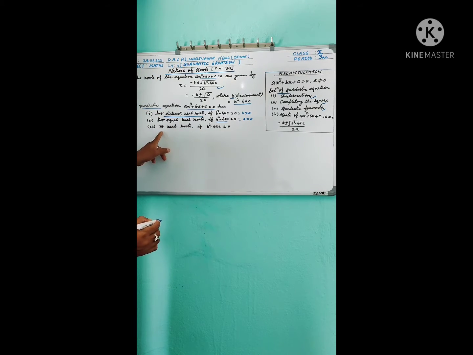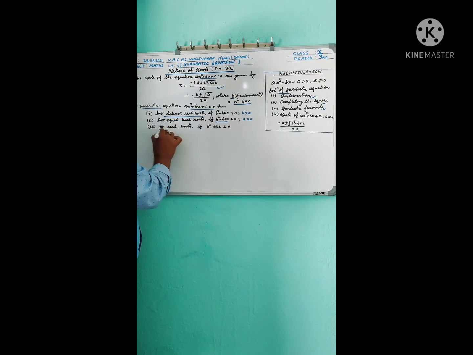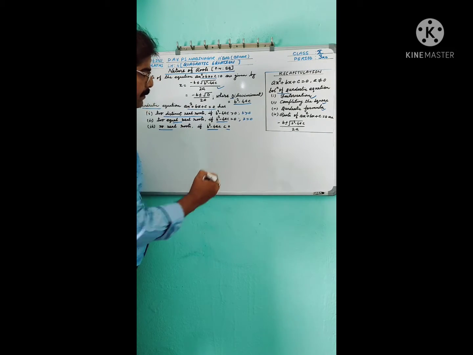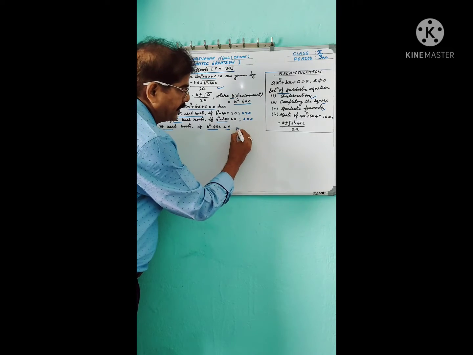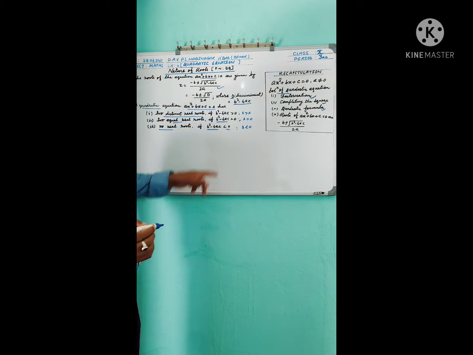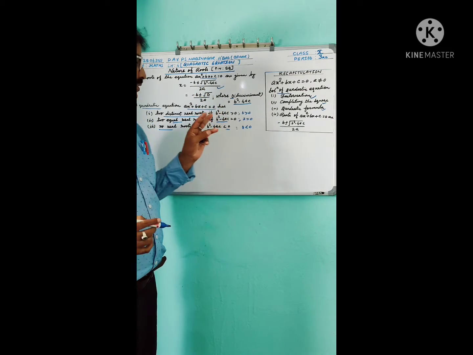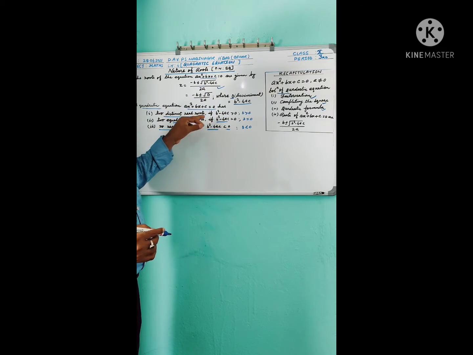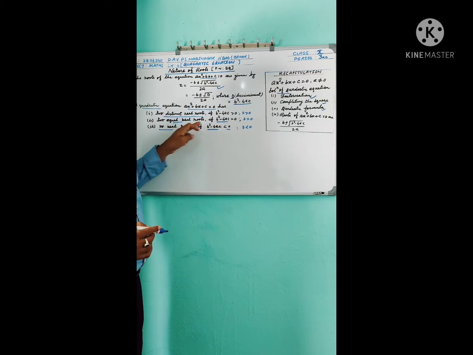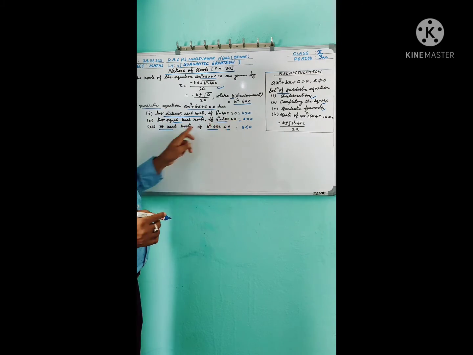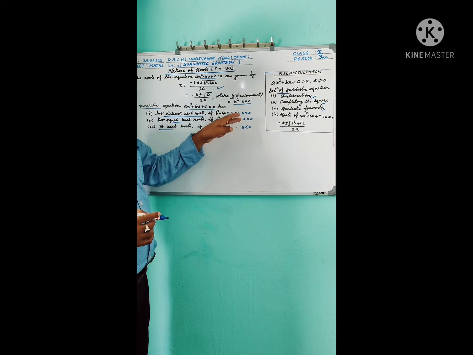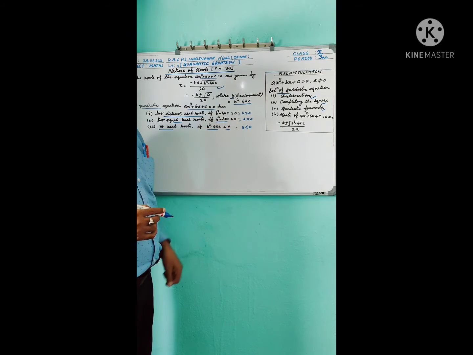And third, no real roots if b square minus 4ac less than 0, that is d less than 0. So in nature: two distinct real roots if d greater than 0, two equal real roots if d equal to 0, no real roots if d less than 0, where d is discriminant b square minus 4ac.